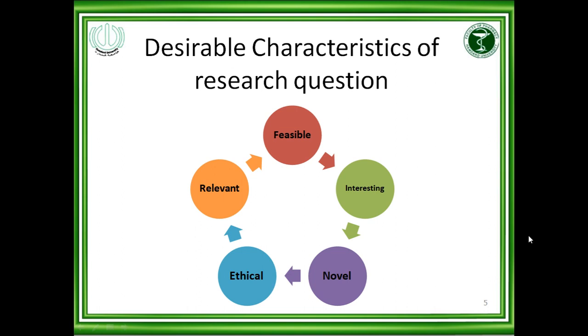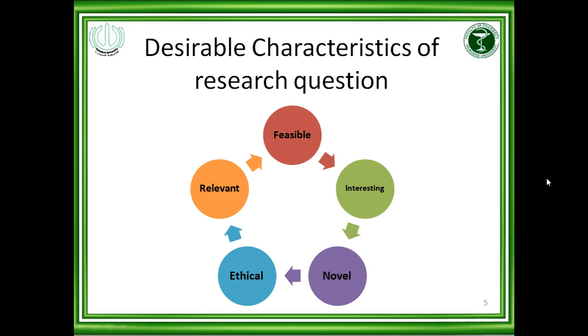Second thing is interesting. The people are interested to know about it. For example, nowadays people are interested in the research on coronavirus, vaccines against coronavirus infection. There must be novelty, means something new. Ethical parameters should also be evaluated and implemented, and it should be relevant.